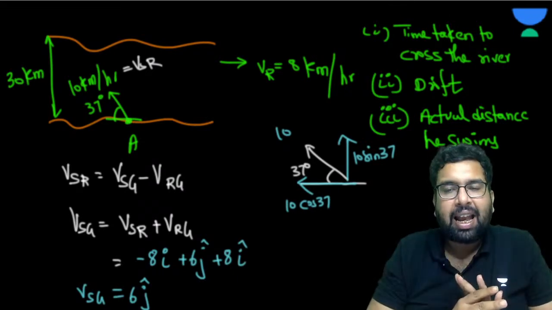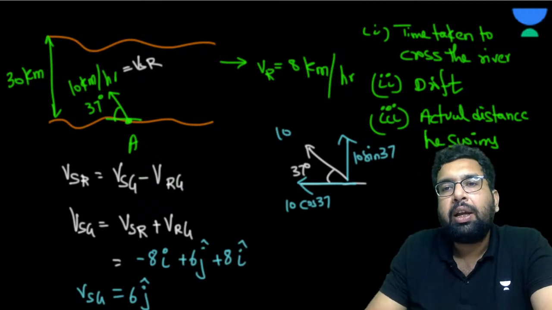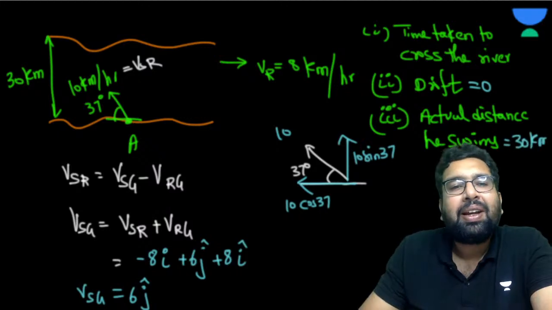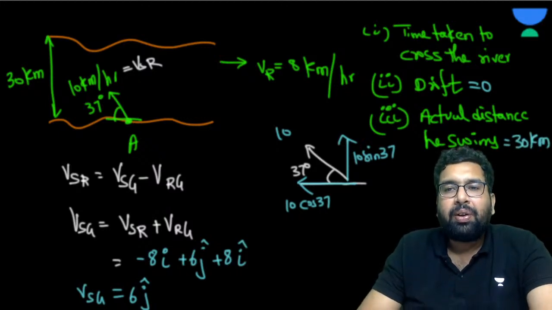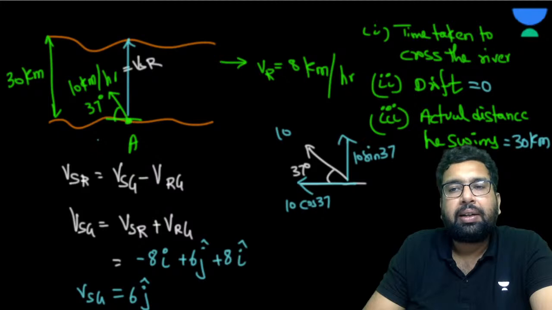So when he has no velocity in x direction, his drift is obviously going to be 0. Now drift is 0. So what is the actual distance he swims? He swims 30 kilometers, isn't it? Because it has no drift. So he basically moved in this path straight, isn't it? Yes or no?